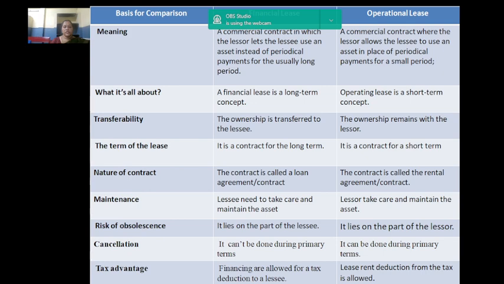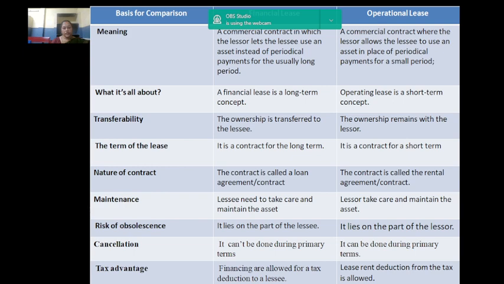Next, what is it generally about? Financial lease is a long-term concept, whereas operating lease is a short-term concept. According to transferability, the ownership is transferred to the lessee in financial lease, and the ownership remains with the lessor in the operational lease. According to the term of lease, it's a contract for the long term, and in operational lease it is for short term.